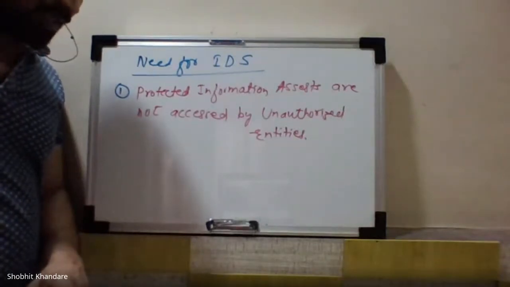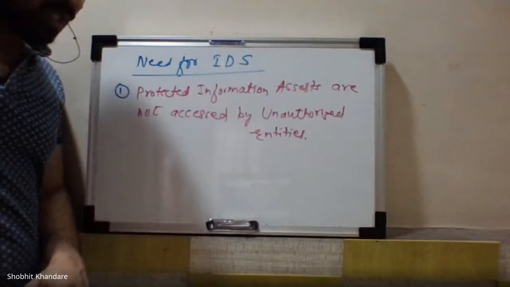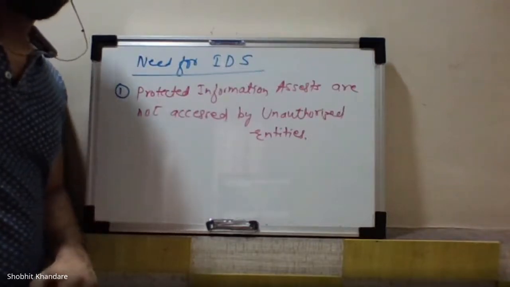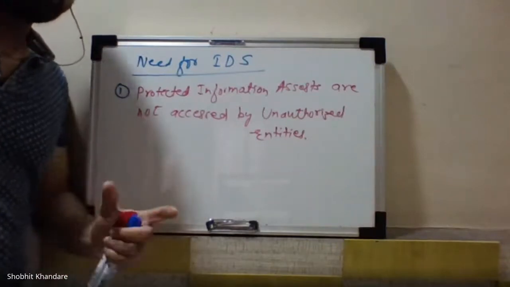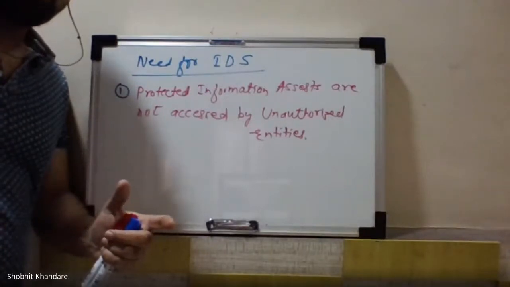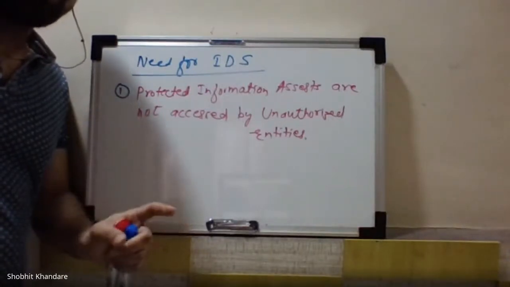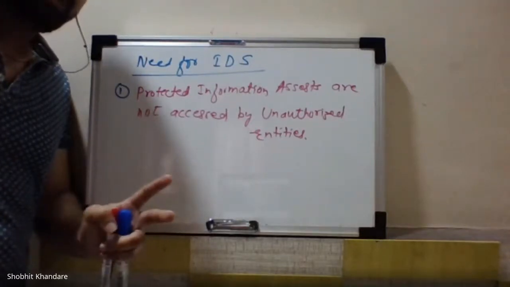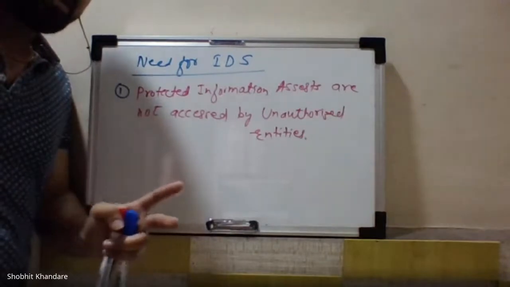I am repeating again. By installing an IDS within the corporate network, one can offer protection to that information without the need for a secure gateway. So you must be familiar with the secure gateway. The secure gateway is the path where your data packets are moving. If you are sending your mail, that mail will be sent from that network to the other network. So that's why we have inter-network and intra-network.